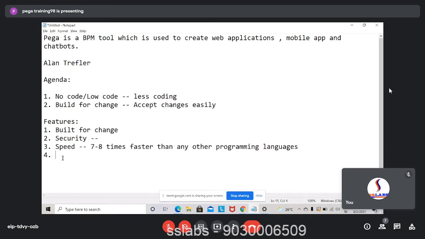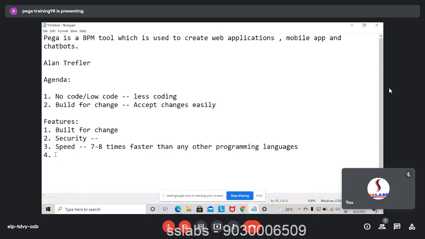See, there is an open source tool, there is a license tool. So the cost of the license is also very huge. But still, many companies are opting for Pega. The only reason is time to market. If they spend some amount on getting the license, the tool is deployed earlier. The application is deployed in 4 to 5 months, and you start earning profit rather than waiting for 8 months and then getting the application deployed and then getting the profit. You can spend some amount, get the license, and deploy it as soon as possible. So ultimately, everything is business.